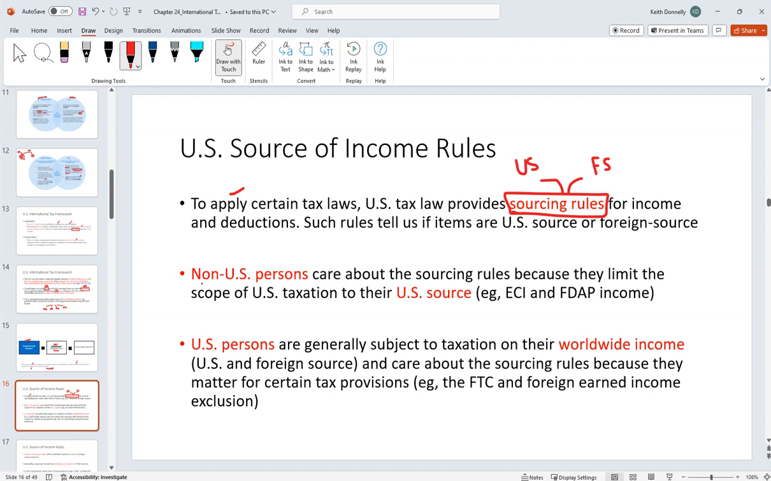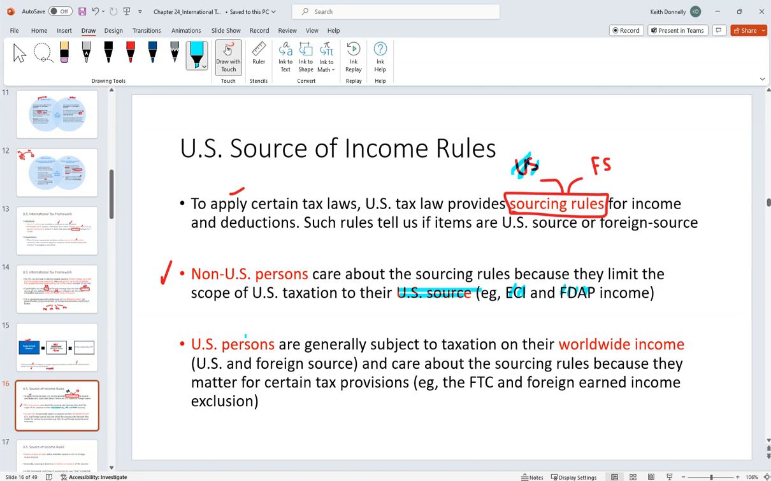We said here, non-US persons, why do they care about this? If you're a person or a business in Italy, for example, why do you care about the sourcing rules? Because generally, whenever we look at your income and we put it in the buckets, we're only going to be able to tax the US source, from your Italian coffee company sales here in the US, your ECI or your FDAP income.